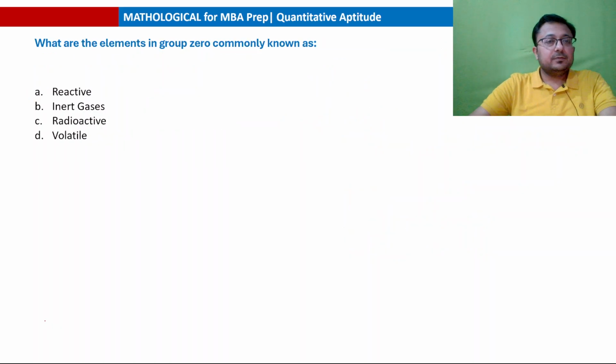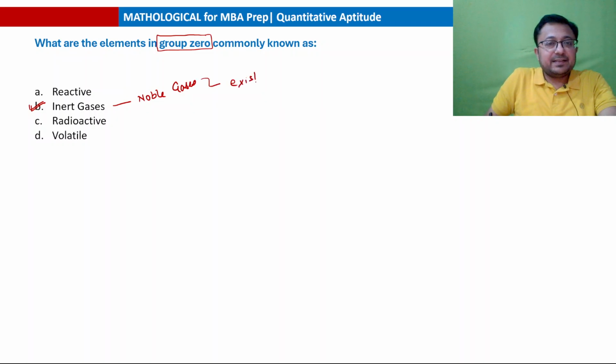Next question. What are the elements in group 0 commonly known as? The elements in this group are known as inert gases, noble gases. They are so noble that they do not react. Because of that property, they are known as inert gases or noble gases. And since they do not react, they exist as single atoms. They do not undergo any reactions.